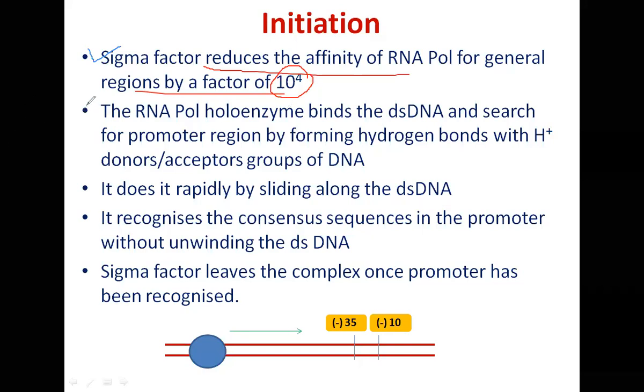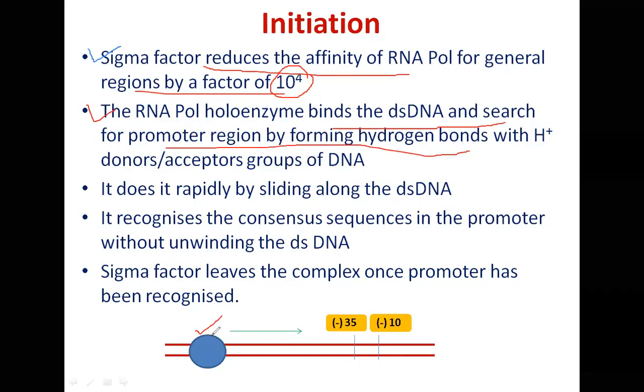Now RNA polymerase holoenzyme binds to the double-stranded DNA and searches the promoter region by forming hydrogen bonds. How does it do it? Yesterday also I just made a reference to it. It binds to the double-stranded DNA here. I have shown it here. RNA polymerase is bound, and this binding takes place by forming hydrogen bonds with the hydrogen donor and hydrogen acceptor groups of the exposed DNA site.